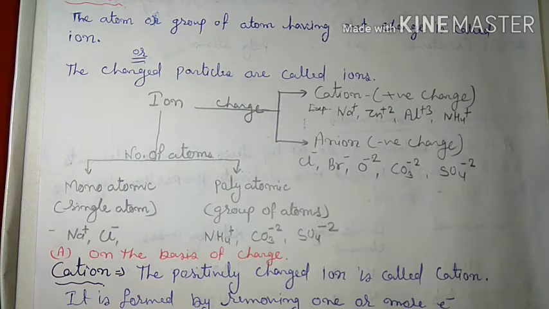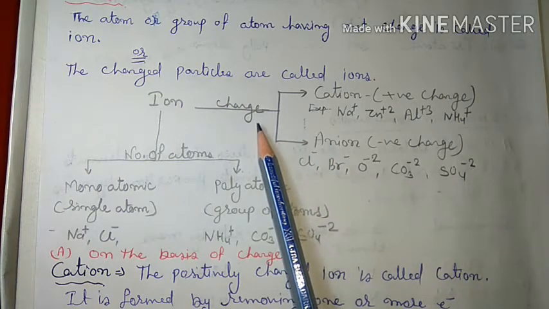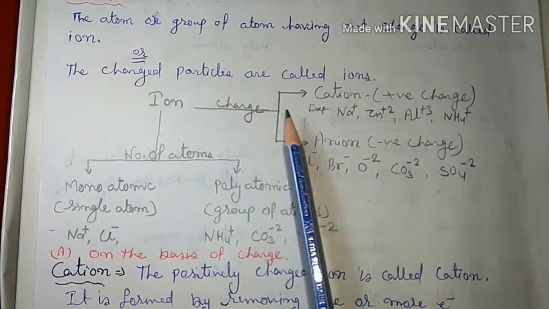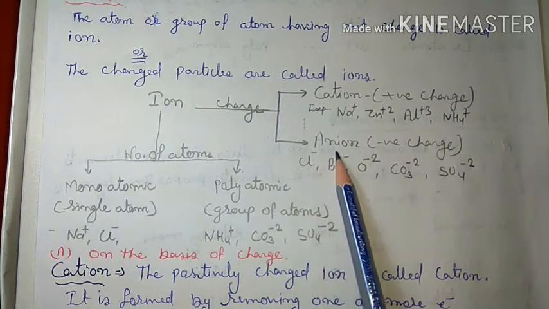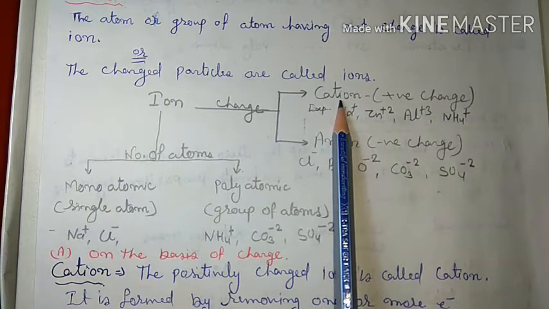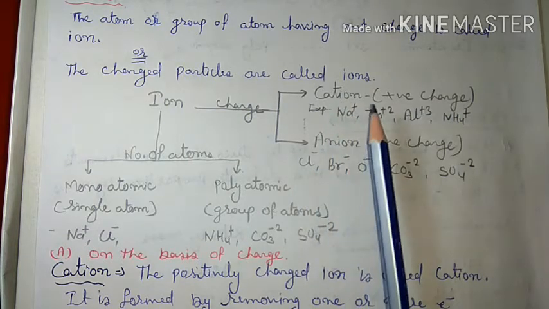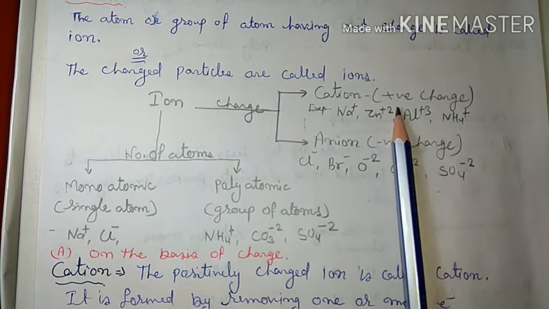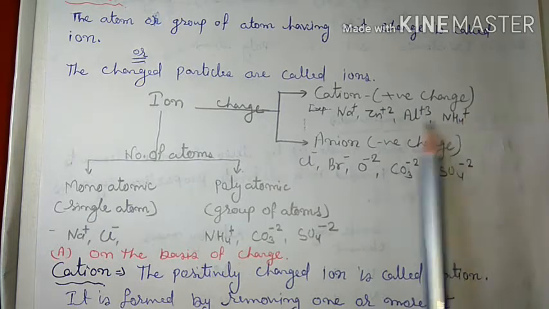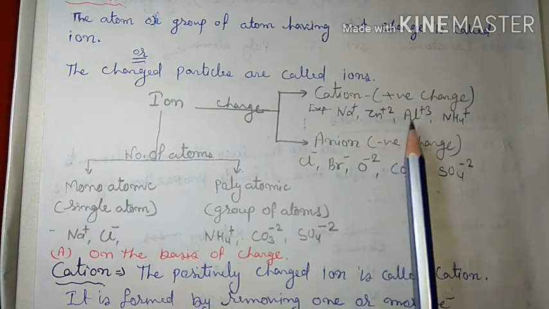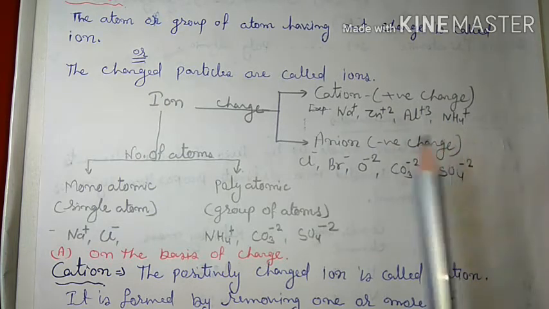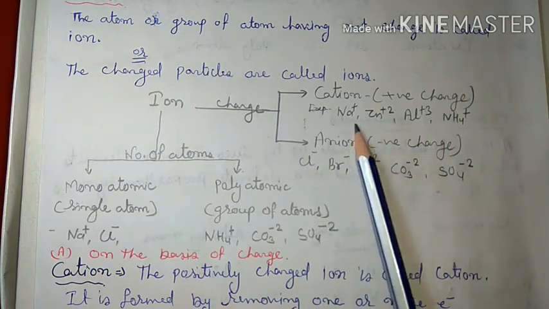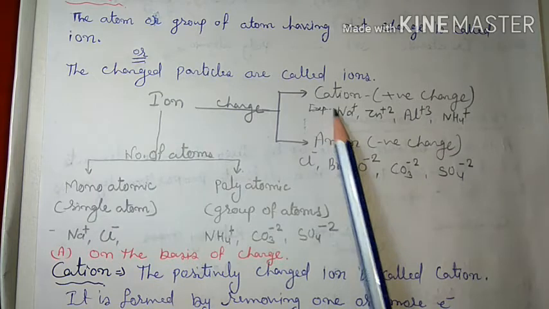If we consider the charge, then ion is grouped into two categories: one is cation and one is anion. Cation means the ion which has positive charge. For example, Na+, Zn2+, Al3+, NH4+, etc. come in the category of cation.